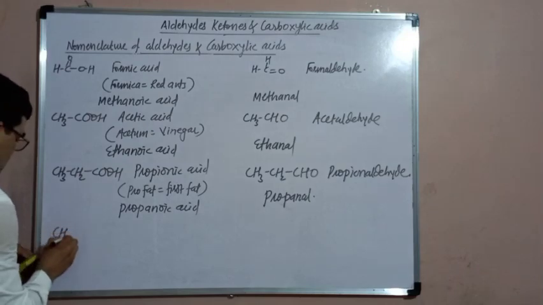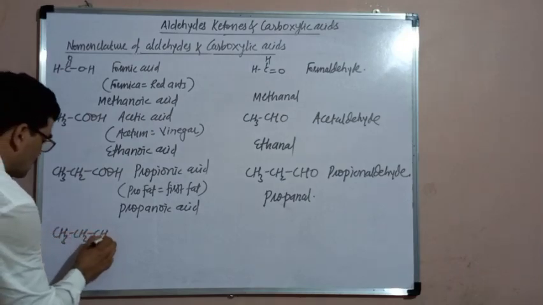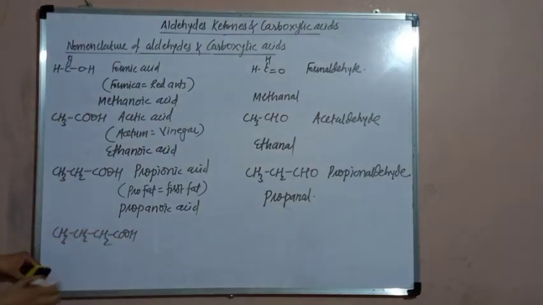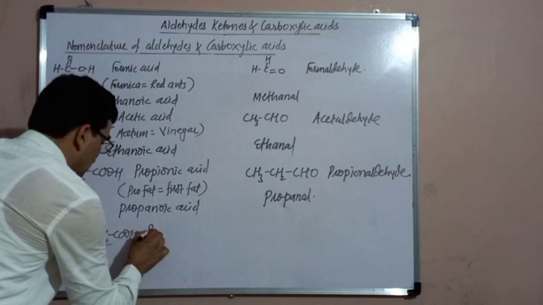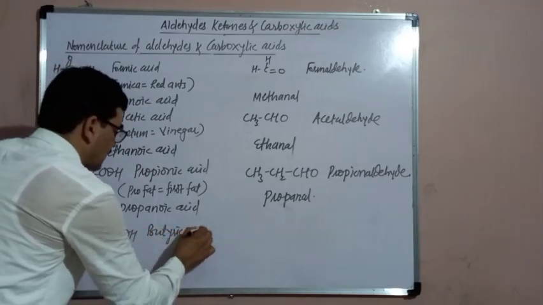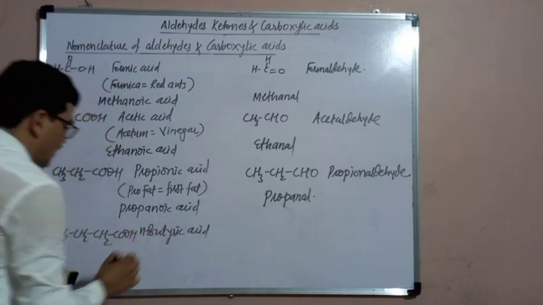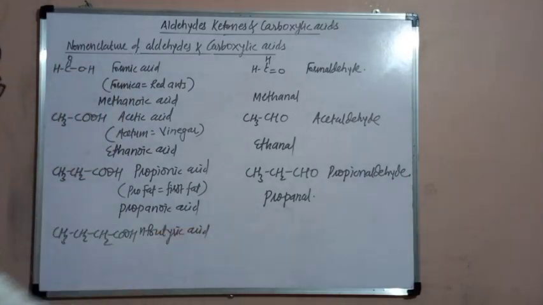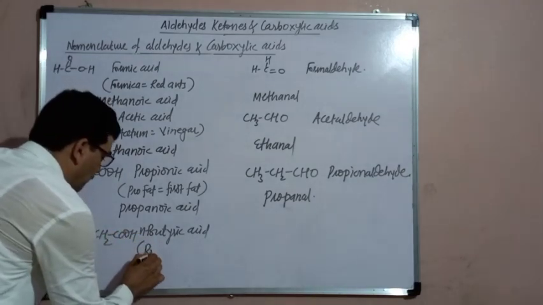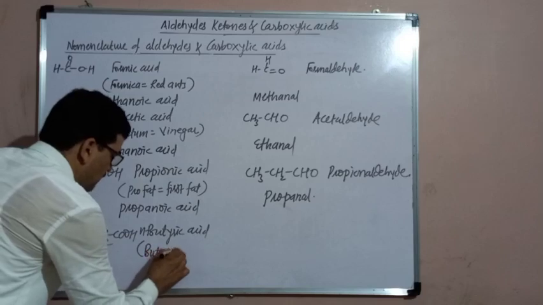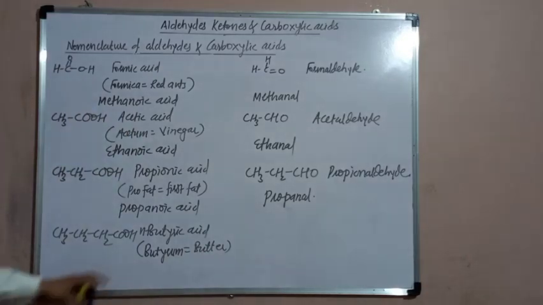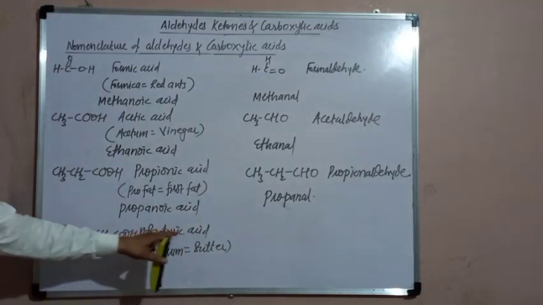Then CH3CH2CH2COOH. This is the acid containing 4 carbon atoms. The trivial name is butyric acid. As it is a straight chain acid, the prefix is n, n-butyric acid. So its common name is butyric acid because it was derived from butyrum. Butyrum was the source. Butyrum means butter. It was originally obtained from butter or butyrum. Therefore, its common name is butyric acid.